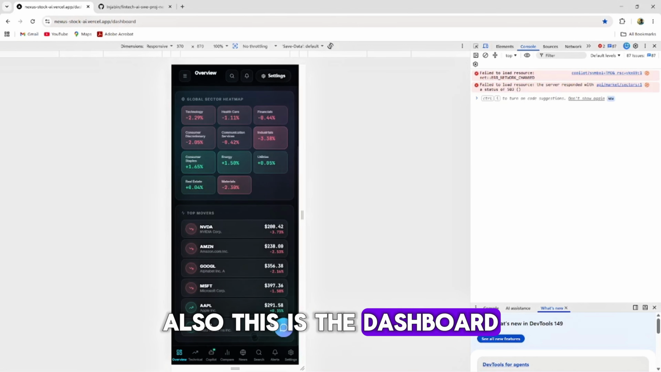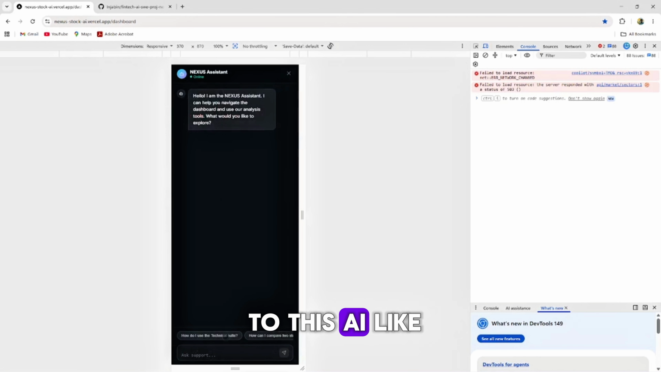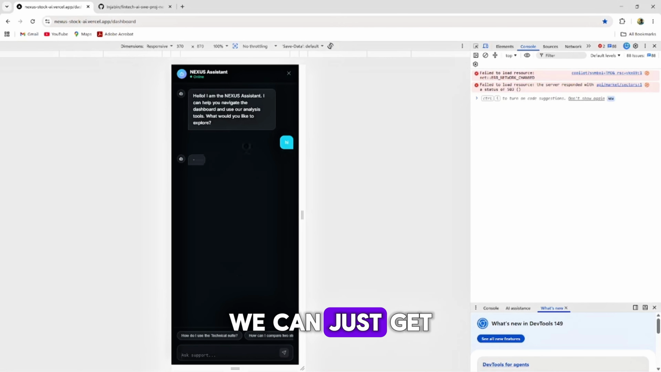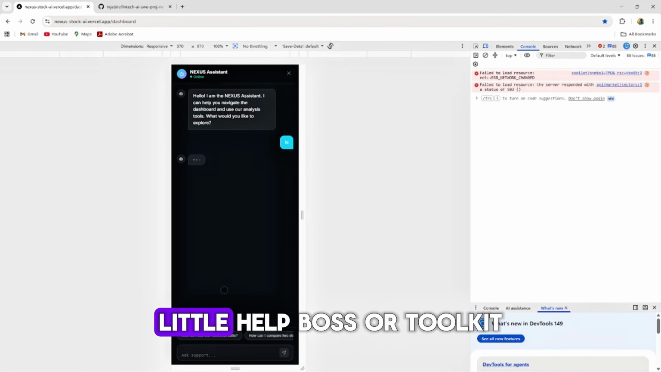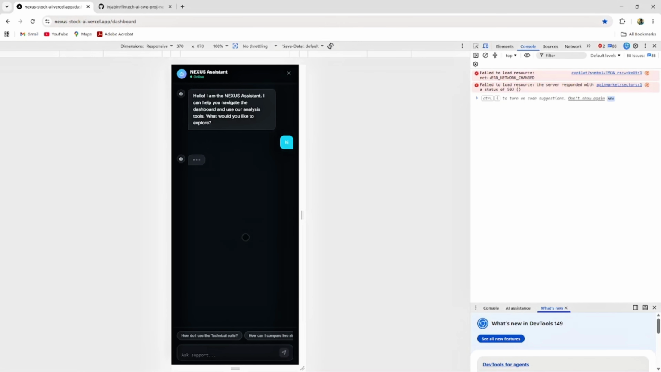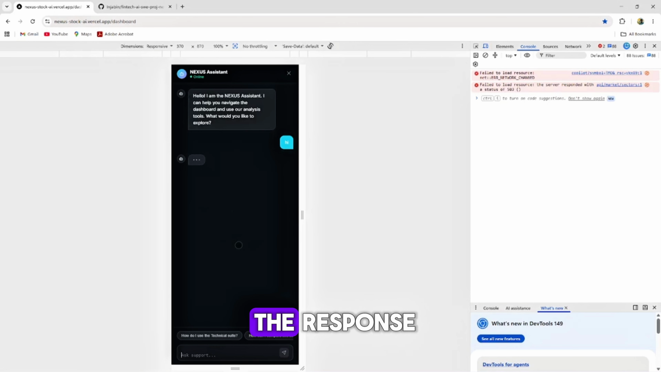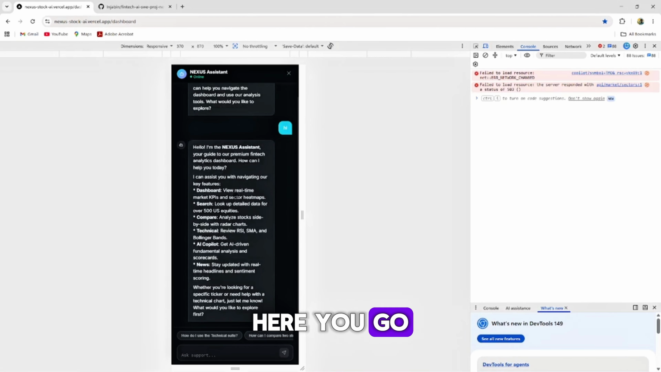This is the dashboard. You can also ask any kind of question to this AI, and it can answer it. To use this application properly and professionally, we can get technical support from this little help box or toolkit. It will take some time, but eventually it will end up with the response. Here you go.